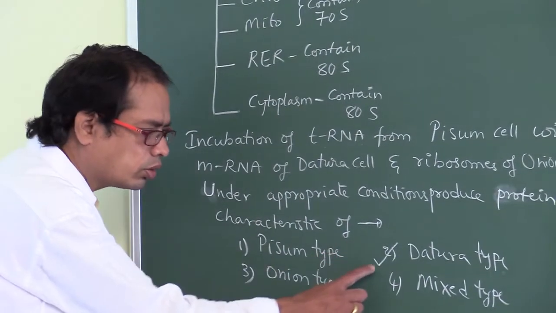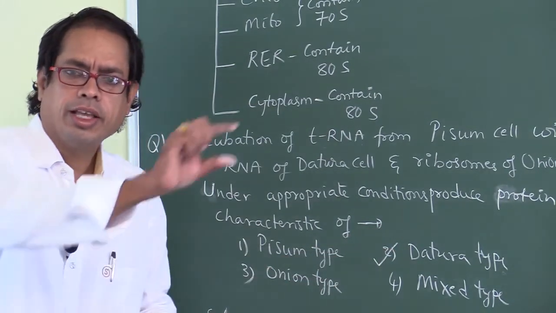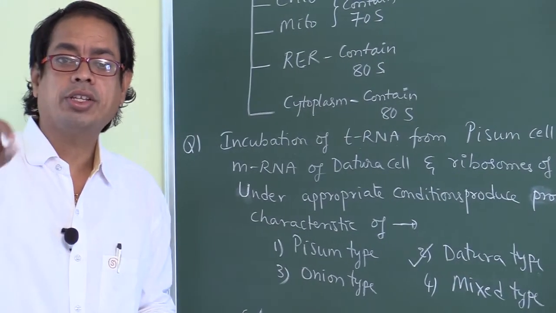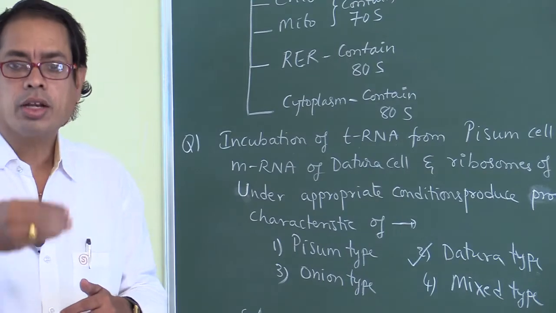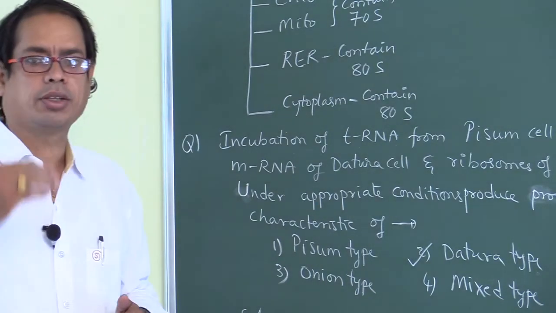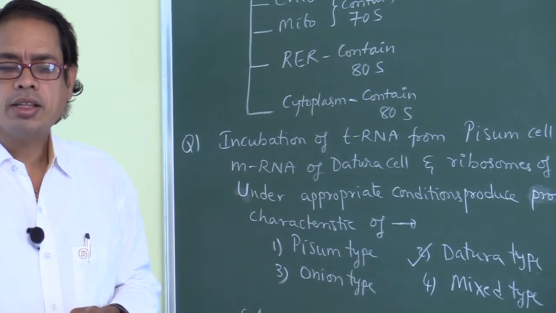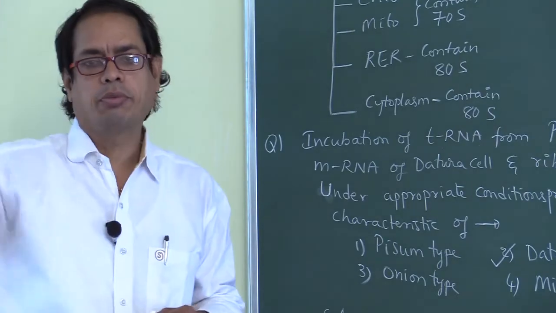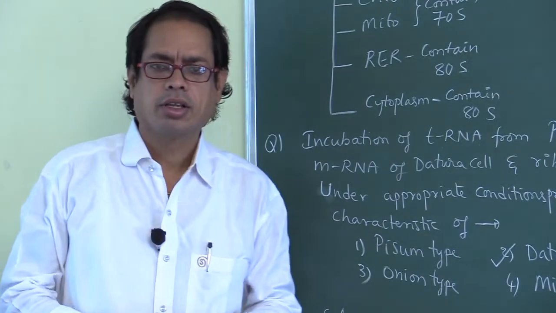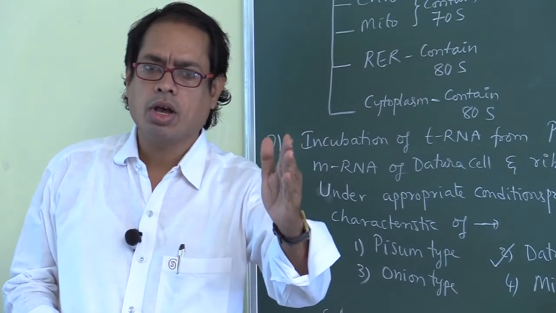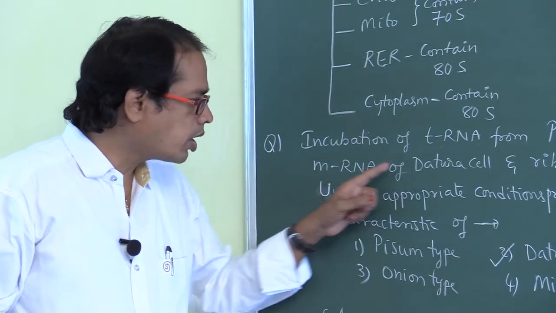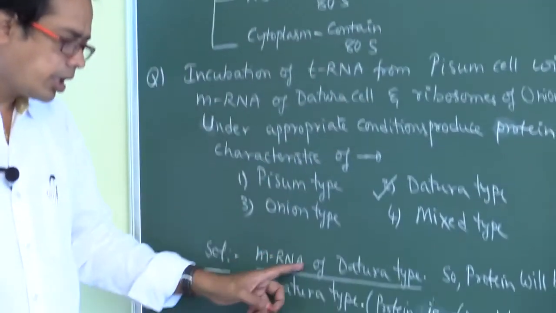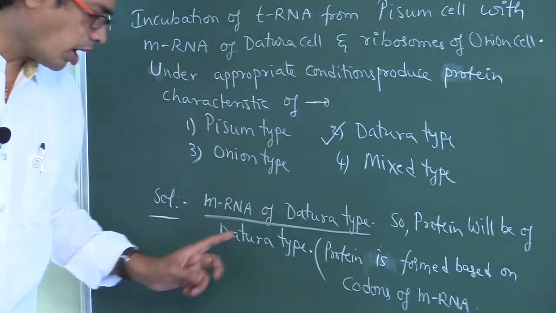The answer is Datura type. The genetic message on mRNA is in the form of codons, and proteins are formed based on those codons only. So whichever plant the mRNA belongs to, the protein also belongs to that plant. Here the mRNA belongs to the Datura plant. So the answer is Datura type.